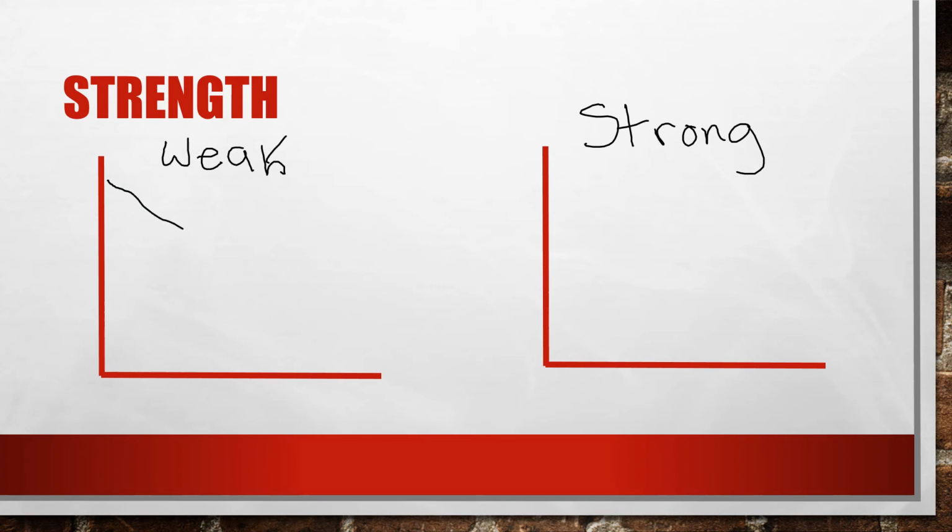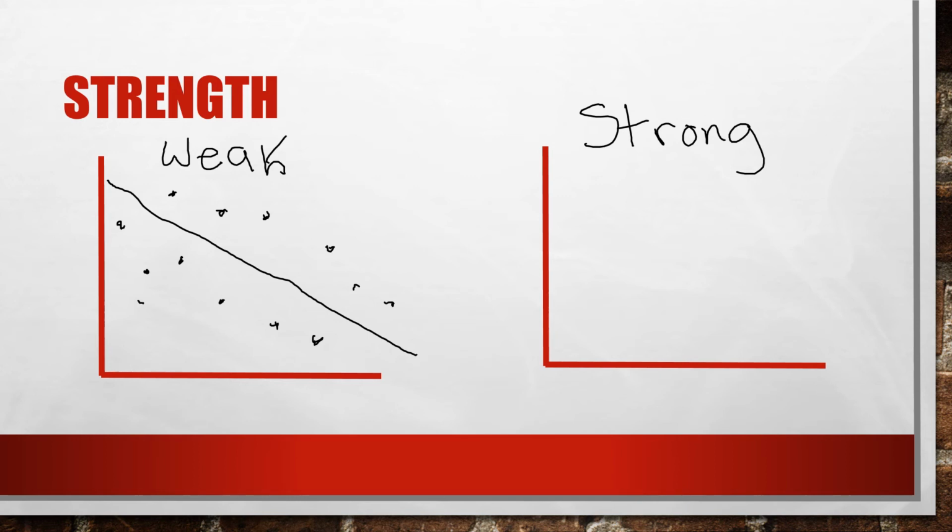So here we have a negative relationship, the line of best fit is negative, but we can have a weak relationship because the dots tend to be far away from the line, a little bit more spread out. So maybe the dots look something like that.